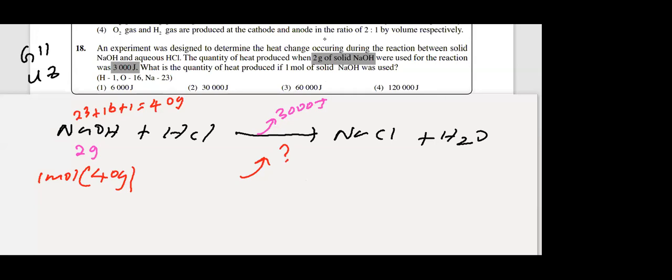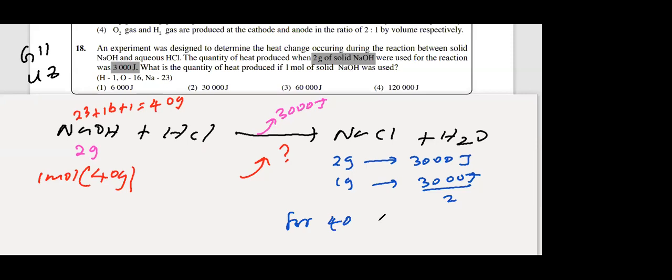Okay, this is how you do it. Look at the screen. 2 grams release 3000 joules. For 1 gram, half of that, 3000 joules divided by 2. Therefore, for 40 grams, how to do it? This is multiplied by 40. For 1 gram, this much. Therefore, for 40 grams, multiplied by 40.